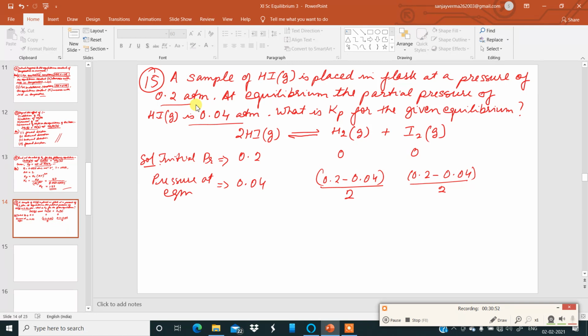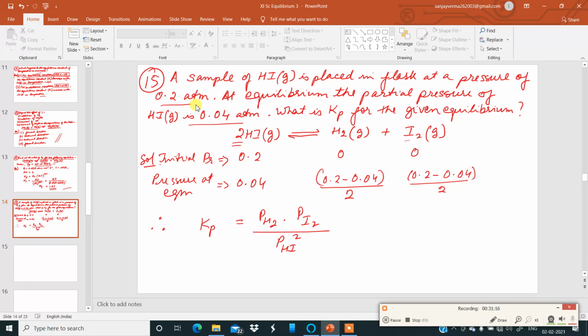Now we can write down the relationship. Therefore, we know Kp is equal to partial pressure of hydrogen into partial pressure of iodine divided by partial pressure of hydrogen iodide square, because stoichiometric coefficient is 2.